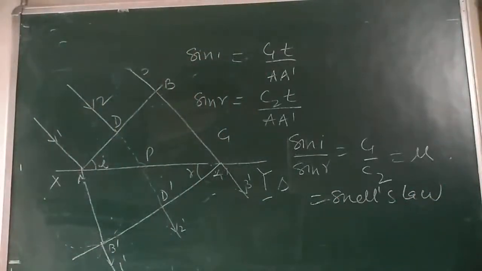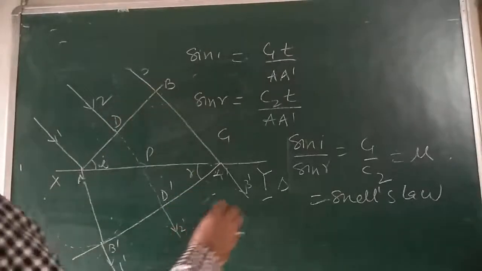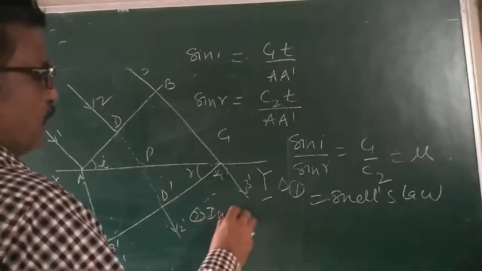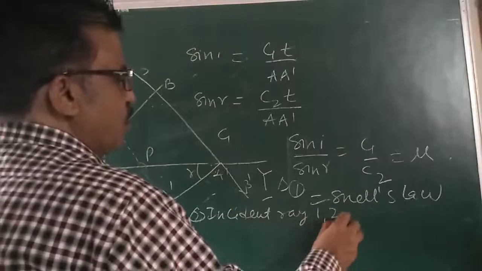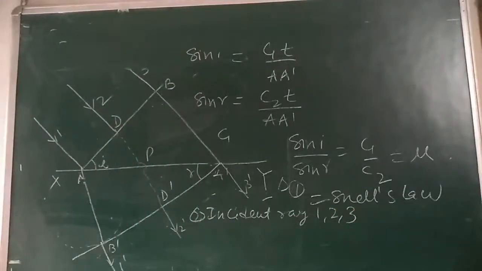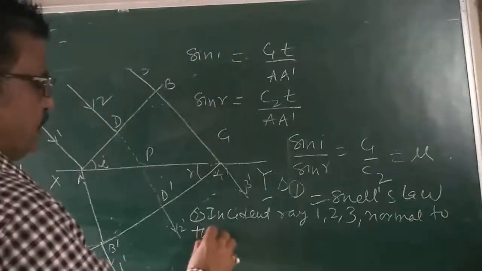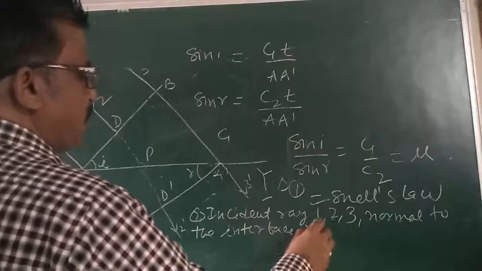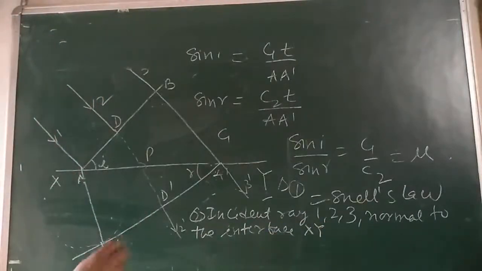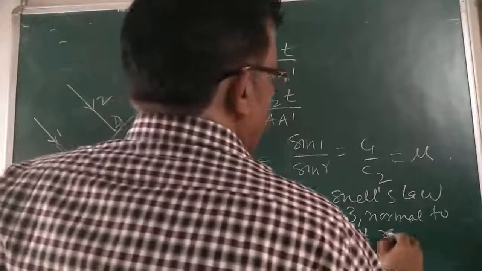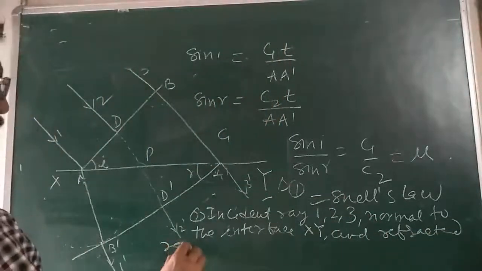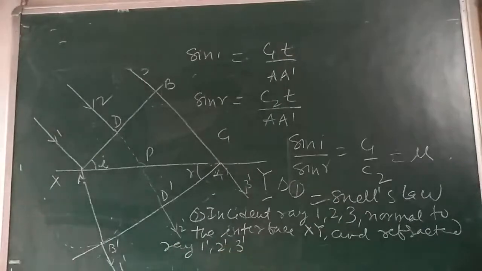Now, the incident ray 1, 2, 3, then the normal to the interface XY, and the refracted ray 1', 2', 3'. The incident ray, the normal to the interface and the refracted ray all lie in the same plane.